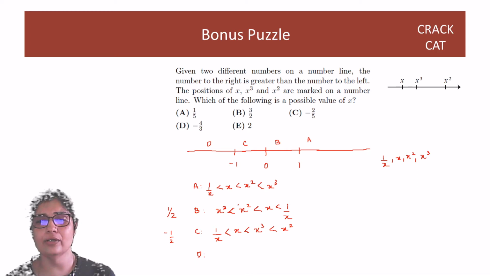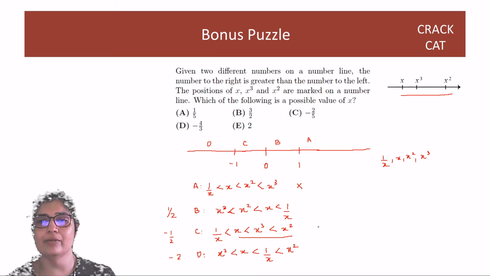So you can see how dynamically all this changes, right? And finally, when we are looking at region D, you can pick up a number like -2. Here the smallest number is x cube, like -8, right? Then you have x, which is -2, then 1 by x, which is minus half, and then finally x squared. Now in our scenario, if you see, you have x, x cube and x square. So x, x cube and x square, it's not region A, it is not region B, it is this region.